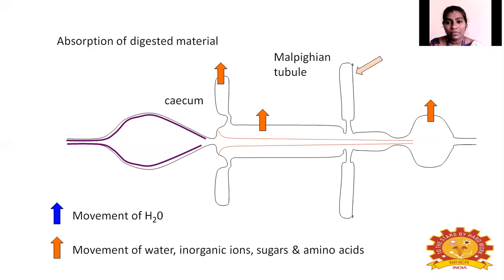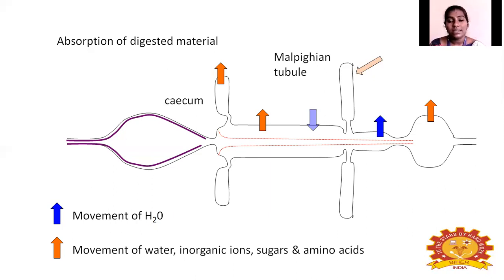And then the Malpighian tubules also help in absorbing. Malpighian tubules are actually an excretory structure, and absorption also happens through the ileum in some insects, and through the heterotropic membrane. So this is the overall structure and function of the digestive system in insects.